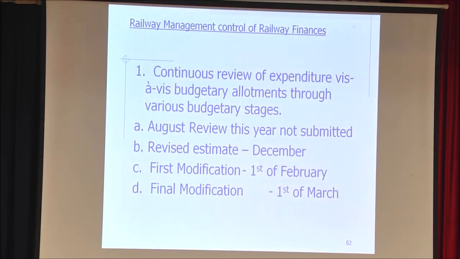First monitoring is done by way of the budgetary allotments. We review it at the various budgetary stages. In the current year, August review was not submitted as account current has been preponed. Earlier, the account current was prepared late. And now this year also, both the budgets, the general budget and the railway budget, have been combined. Hence, August review was not given and directly we gave the revised estimate.